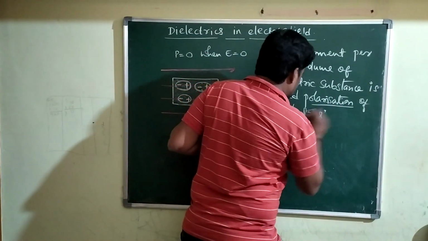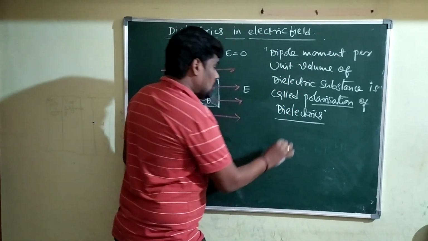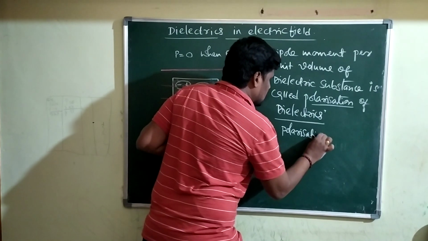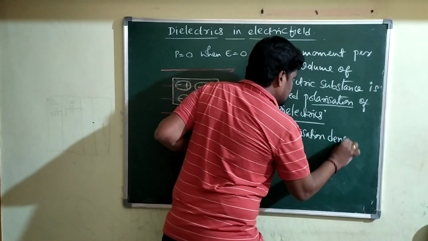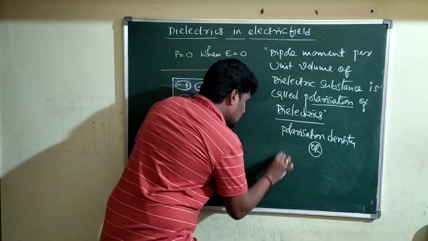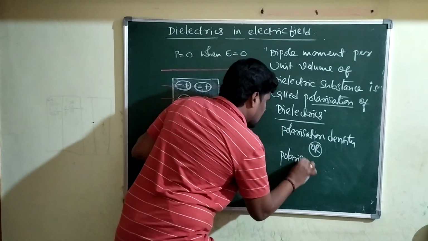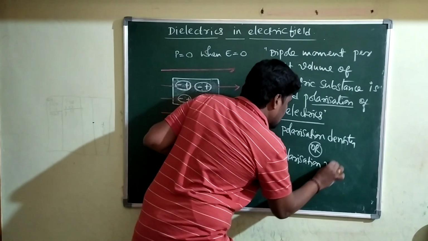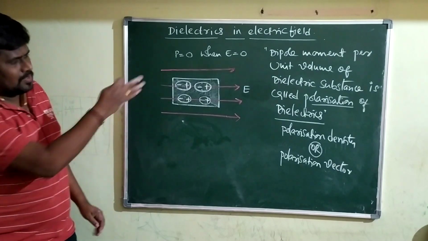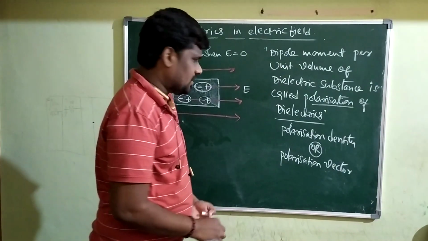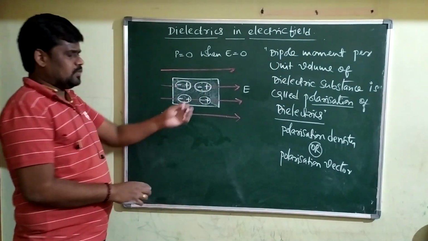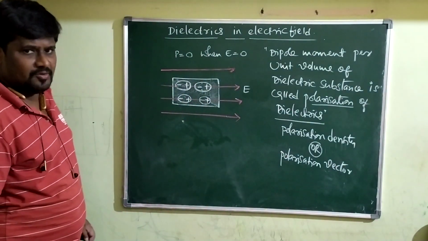This polarization of dielectrics is also called polarization density, or in general it is also called the polarization vector.